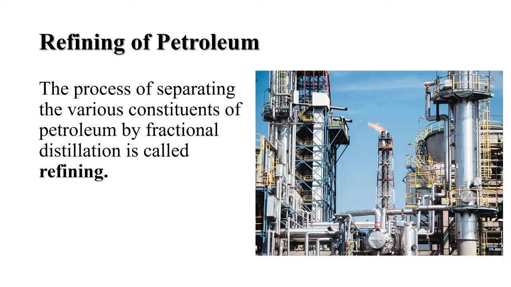And students, now let us know about the refining of petroleum. The petroleum that is extracted from the oil wells is in the form of a mixture of various chemicals like petroleum gas, petrol, diesel, lubricating oil, paraffin wax, etc. And thus it needs to be refined. The process of separating the various constituents of petroleum by fractional distillation is called refining. The refining process of petroleum is done in a petroleum refinery.